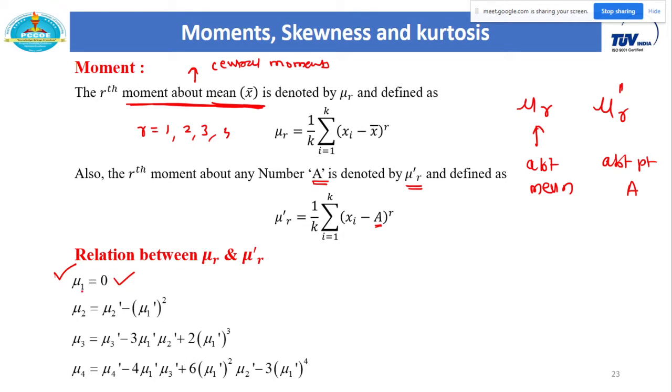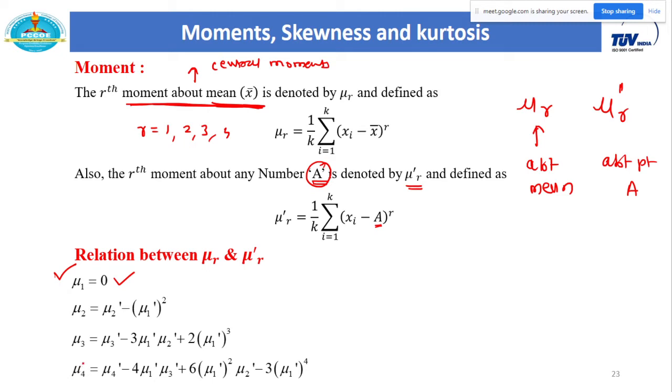Now mu2 is equal to mu2 dash minus (mu1 dash) whole square. This dash denotes a moment about a random point. So mu2 is mu2 dash minus (mu1 dash) whole square. The third moment mu3 is equal to mu3 dash minus 3 mu1 dash mu2 dash plus 2 (mu1 dash) cube.